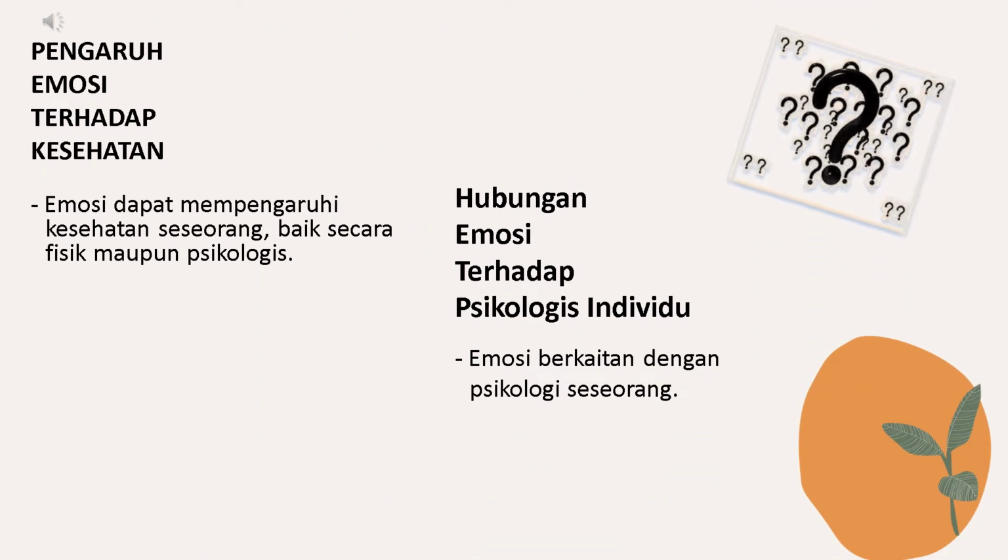Emotion can affect a person's health, both physically and psychologically. Taylor, 1986, has described four different pathways: the direct pathway, the interactive pathway, the health behavior pathway, and the sixth behavior pathway. Emotions are related to a person's psychology and mood. Emotion can be issued in the form of certain behavior. Emotion means the content of the heart that is poured into physical expression.